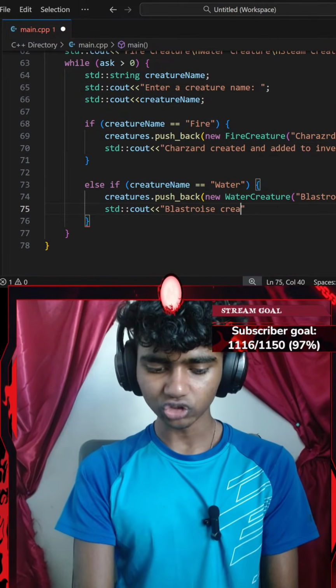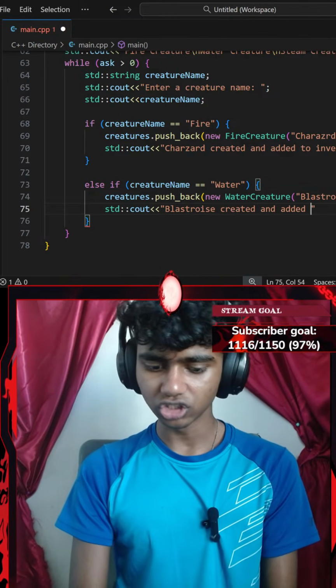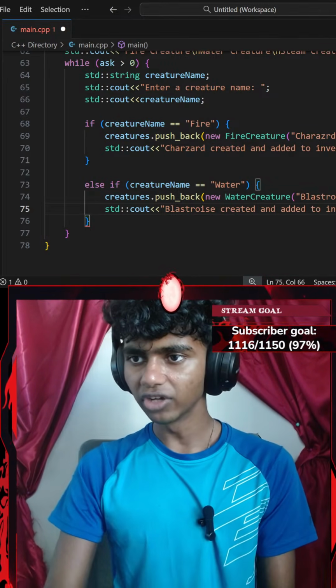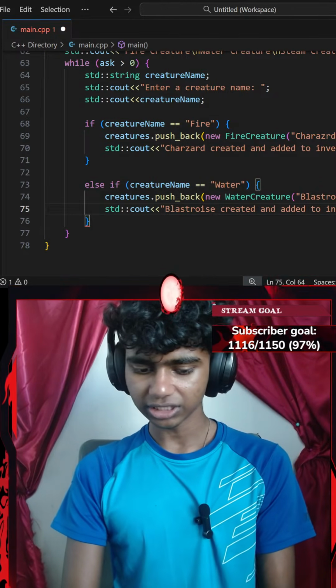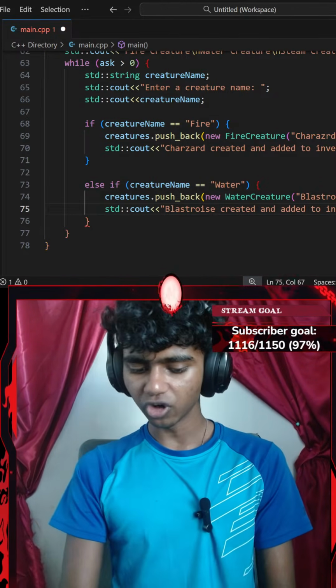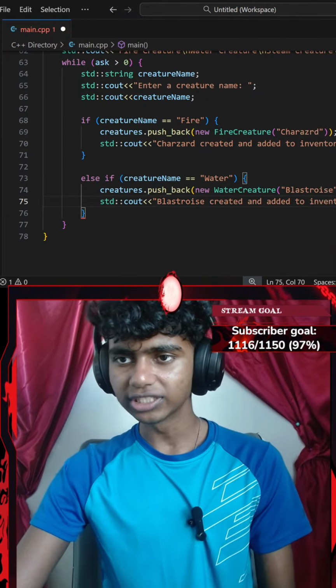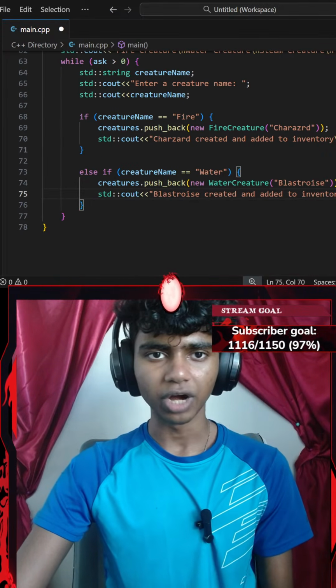Okay, Blastoise created and added to inventory. There we go. Okay, perfect. Next up, I'm going to go with a slash n new line ending with a semicolon. In case you guys couldn't see it, let me just zoom out.